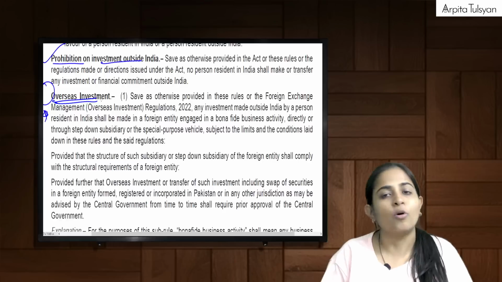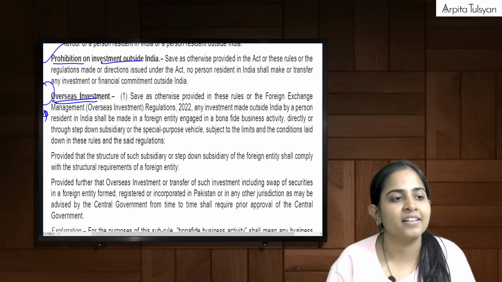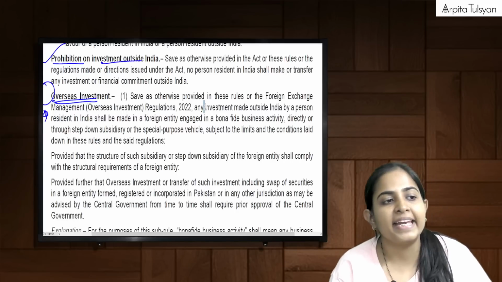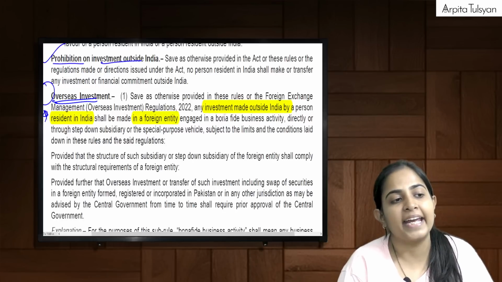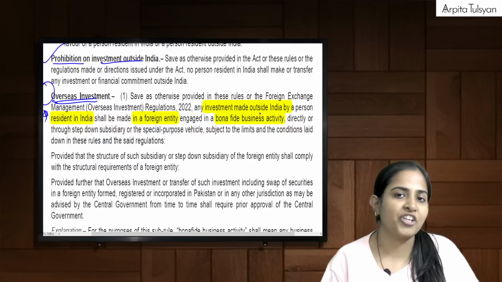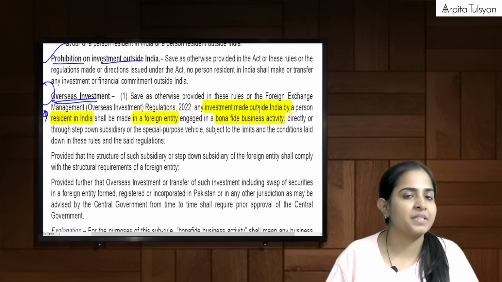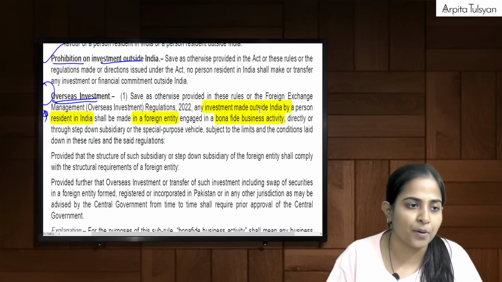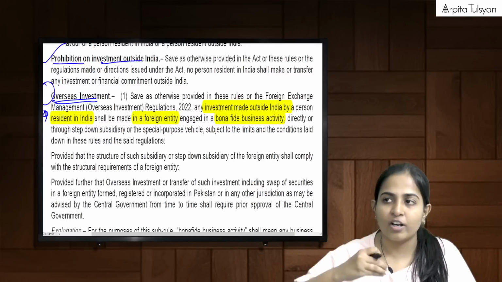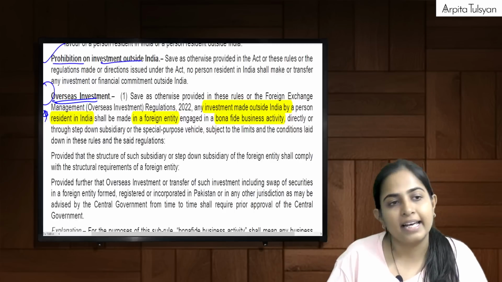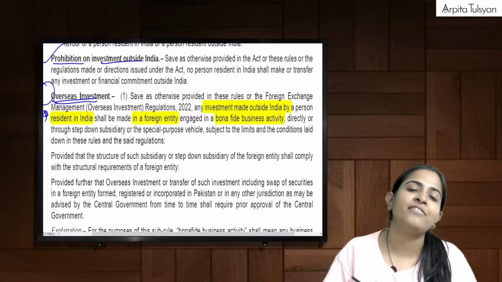Ma'am, this we already know. I know that you know, but this is what the rules have to say. So see, what are they telling us here? Any investment made outside India by a PRI shall be made in a foreign entity engaged in a bona fide business activity, genuine business activity. That can be either directly or through its subsidiary or through any third company, that is your special purpose vehicle. And that investment can be done only in accordance with the foreign exchange overseas investment rules and regulations. So only one point that we have got from here is the foreign entity where we are doing the investment.